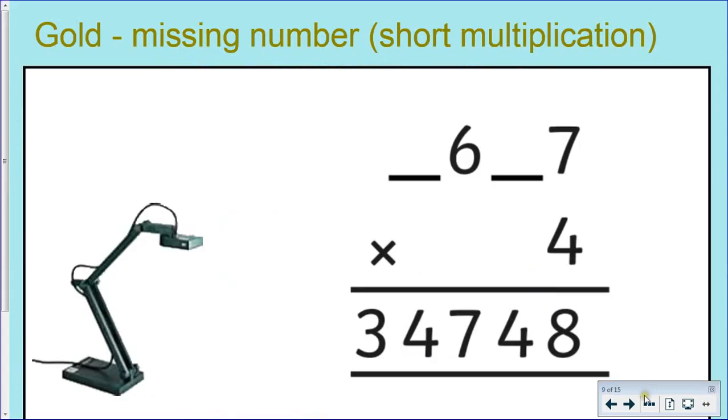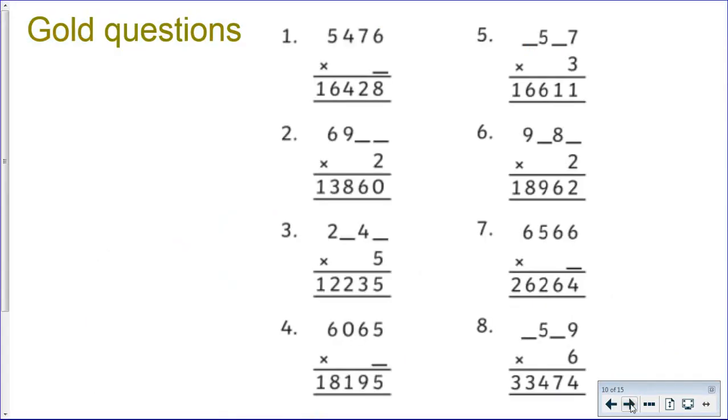So here's your gold calculations today. Okay, so the missing number is where the little line is. If I was you, I would do the missing numbers in different colours. Maybe at the end, once you've got the calculation right, you could go over it or shade it very lightly with a coloured pencil. Okay, remember that what's been exchanged up, popped under the line, isn't there, so you're going to have to add that in. Okay, pause the screen and do gold.